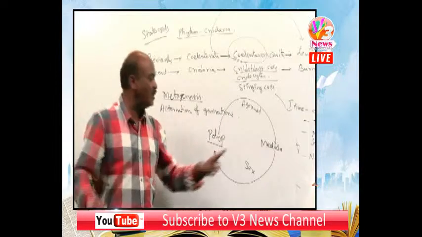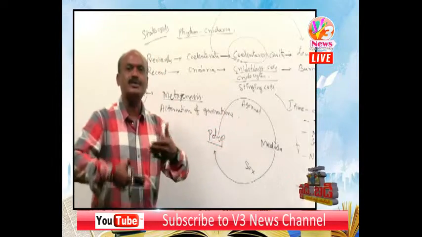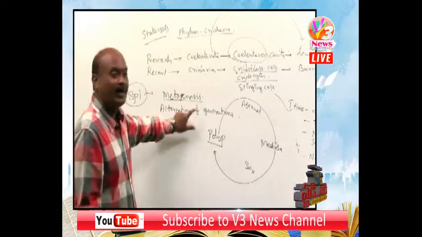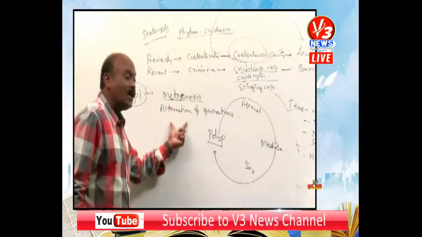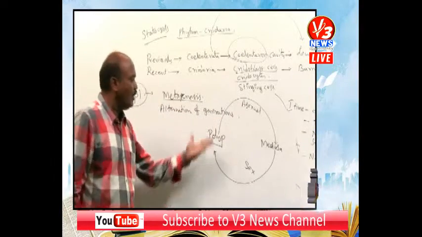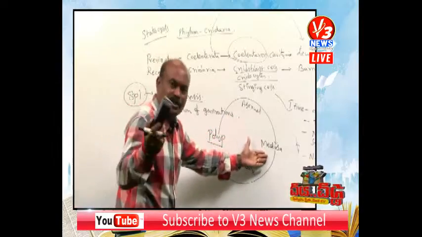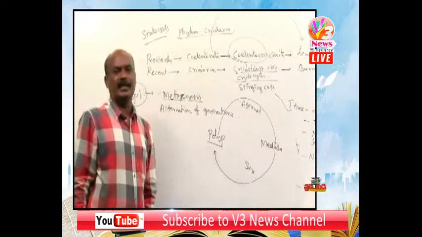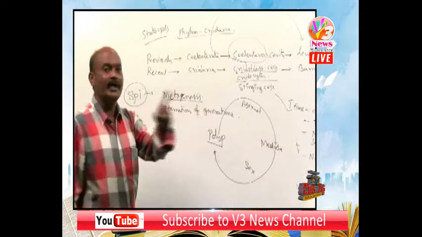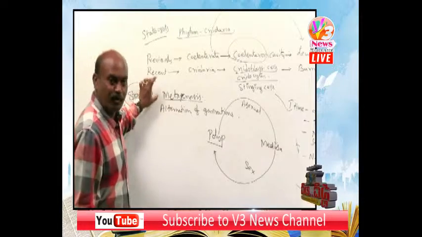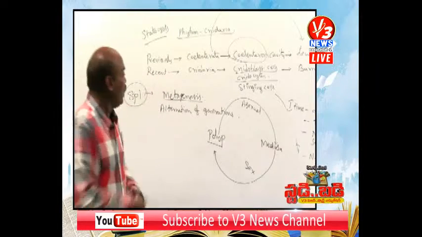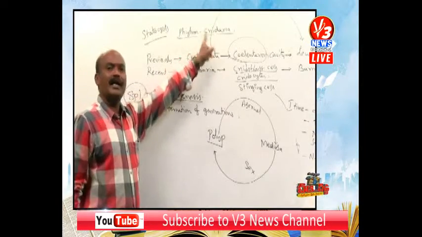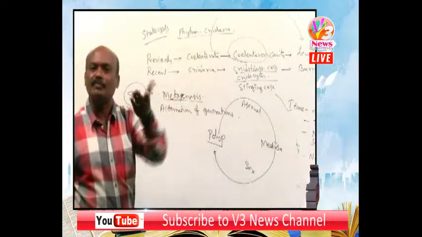That means in their life history, these 2 stages, polyp and medusa, come alternatively. That's why the word alternation of generations. Here it is an asexual generation. This is a sexual generation. These 2 come alternatively. That's why it is alternation of generations. That is the simple word. The technical word is metagenesis. It's very, very important regarding entrance examination.